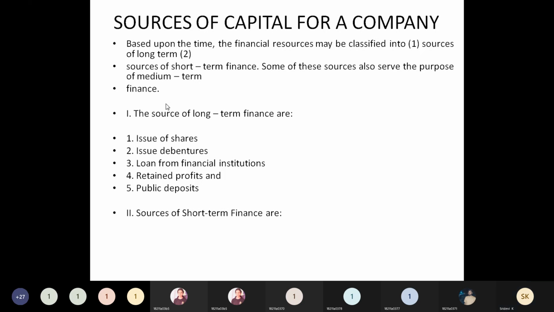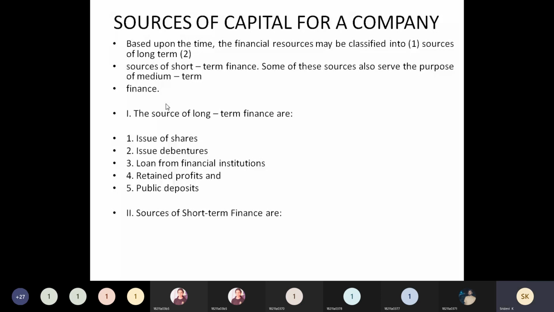And the short-term sources, we can divide them into different types again. One is trade credit. Trade credit means any creditor who allows certain credit to the company in purchasing raw material and the like.